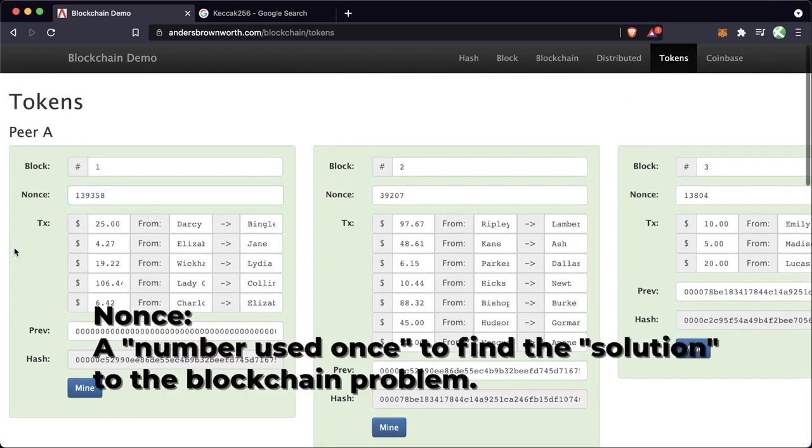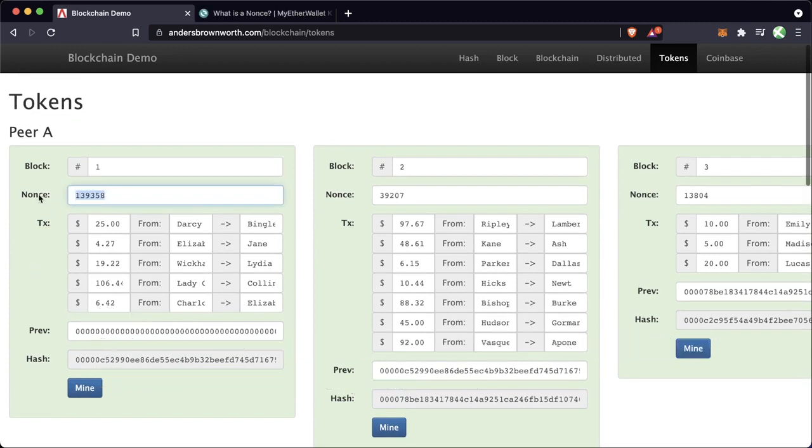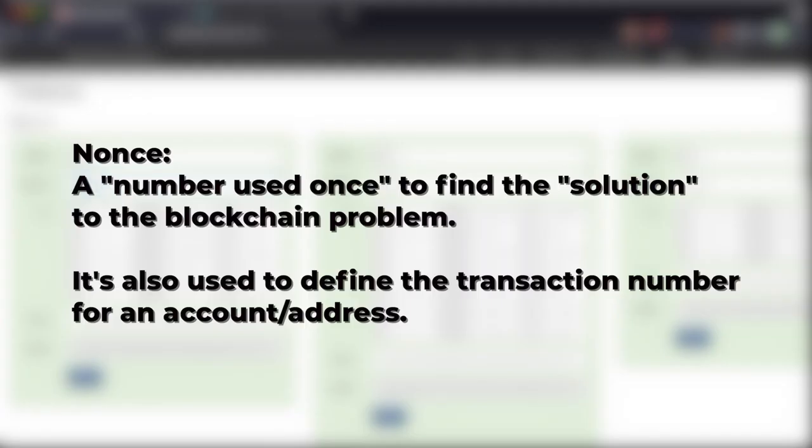The nonce here is the answer used, or the number used, to get this hash. Now, nonce is kind of an overloaded term. It's actually used for a number of different reasons. In this case, we're using it to solve this problem of getting 4 or 5 zeros at the top of the hash. However, in Ethereum, it'll also often be used as the number of transactions from a given address.